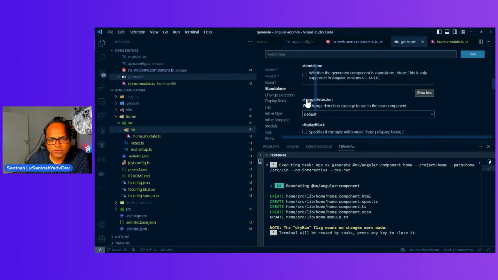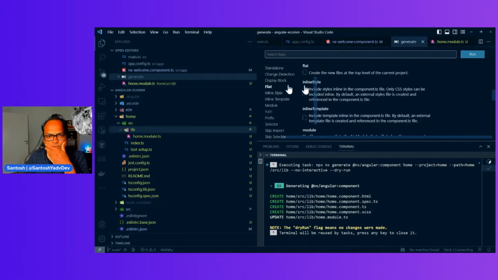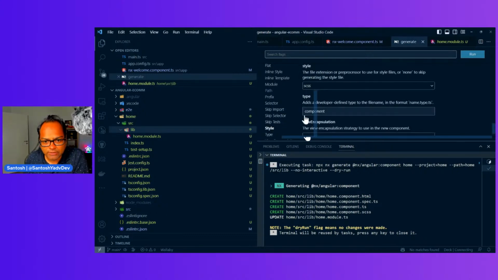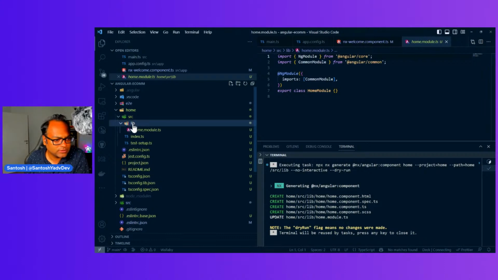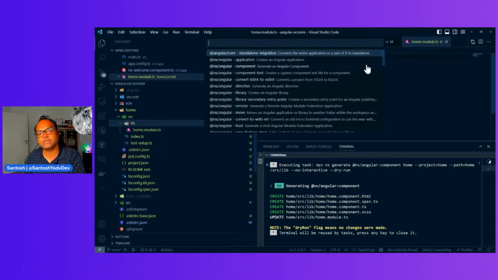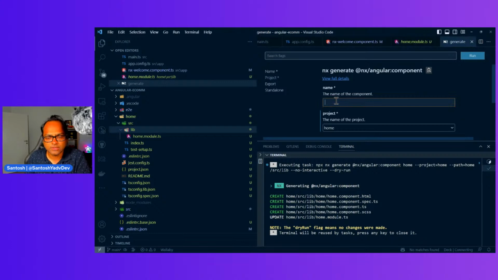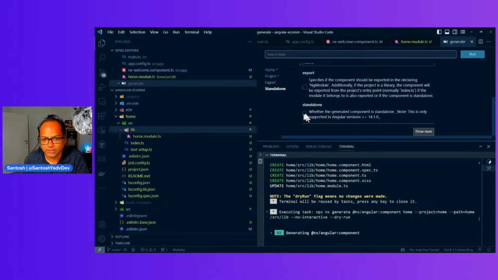So standalone. You can also see it says the standalone is supported only after Angular version 14.1, which is where it was available with Angular. Okay, let's do it again. Let's close this, generate, and say nx generate. Let's do component. This is my home component. I want it to be standalone, and it hung again.